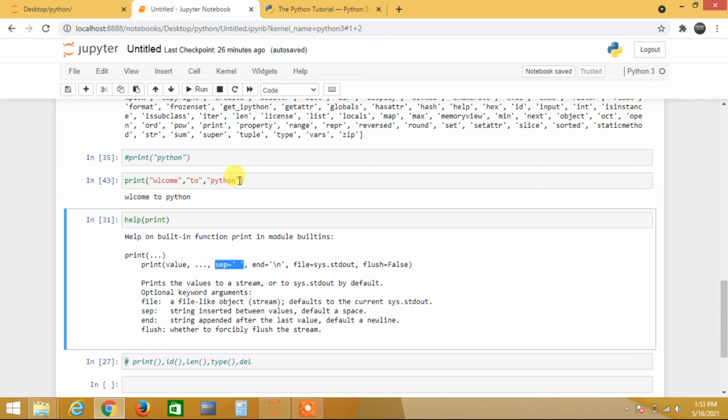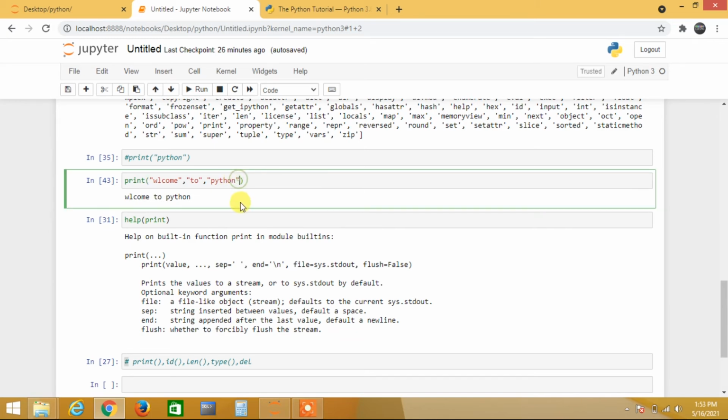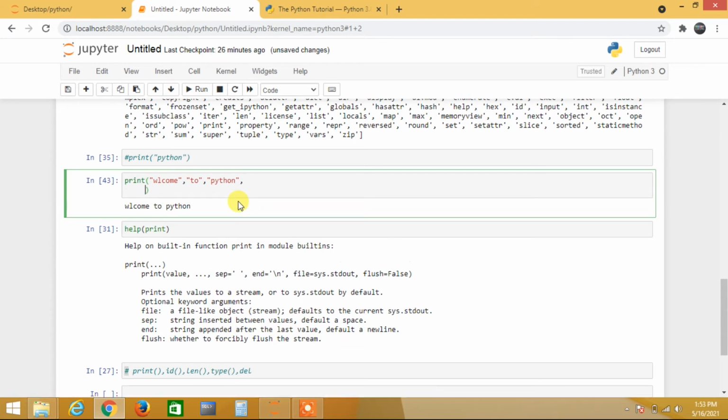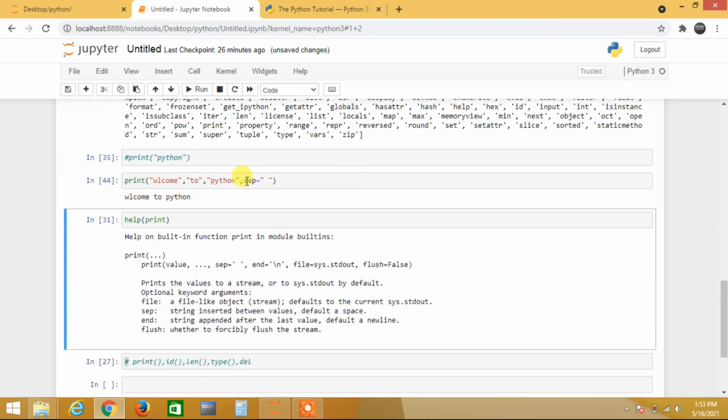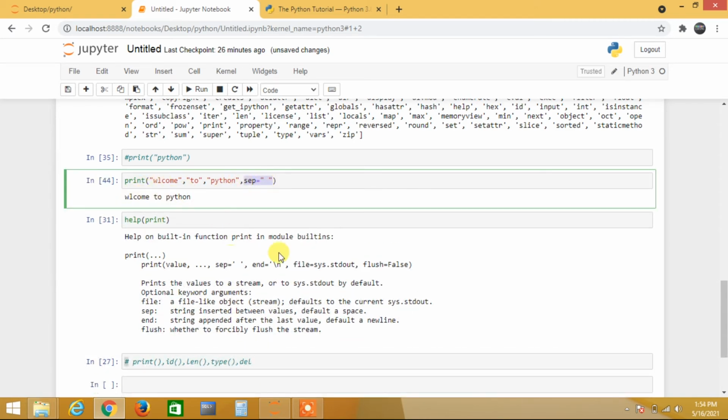If you don't see it, it means it is there but we are not able to see it. When I place this space here, I am also not getting any difference. So it is there, whether you apply it or not.